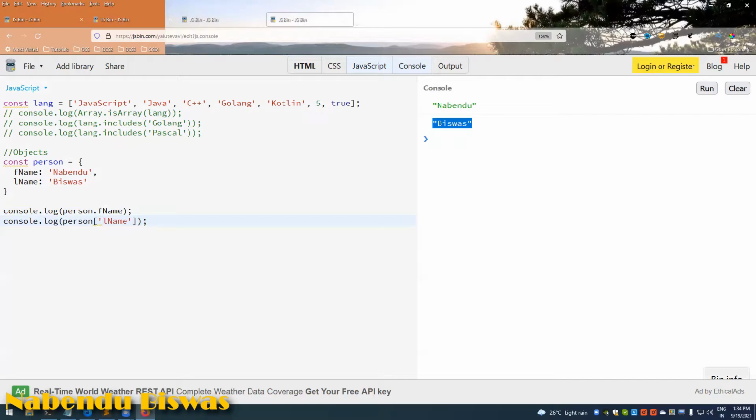Now we will learn about loops, and after that conditions. Loops are an essential part of any programming language, and this is the place where things get complicated. A lot of people find this part complicated, so we'll understand it. The first thing we are going to understand is the traditional for loop, because it is there in every other programming language.